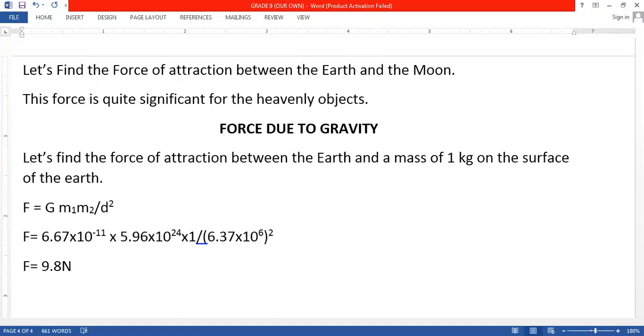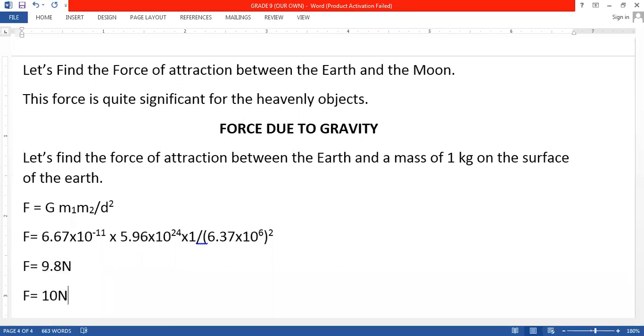9.8 Newton. Solve this mathematics, this exercise, and you will find the answer comes out to be 9.8 Newton. So what does this give us? This tells us that if I have an object of mass 1 kg, how much mass is the object? The mass of the object is 1 kg. So by how much force is it attracted towards the earth? It is attracted towards the earth with a force of 9.8 Newton, which is approximately equal to 10 Newton.